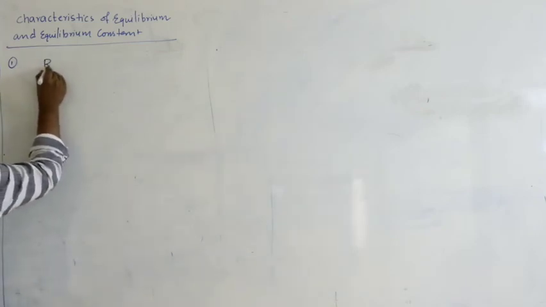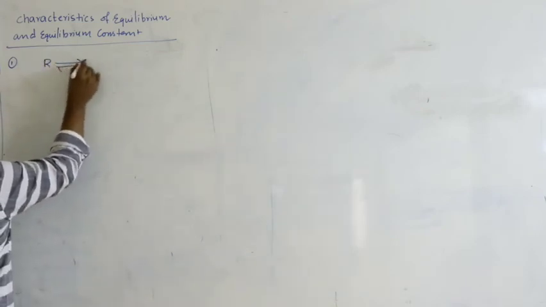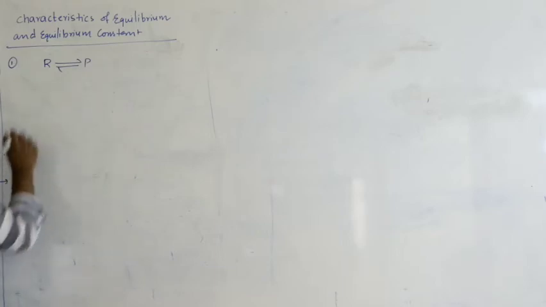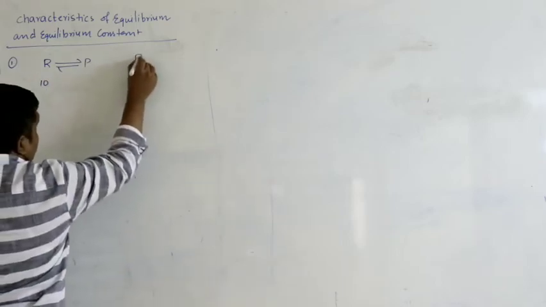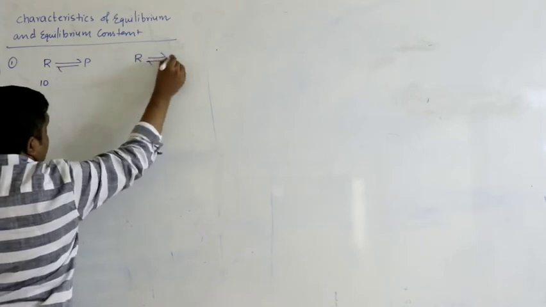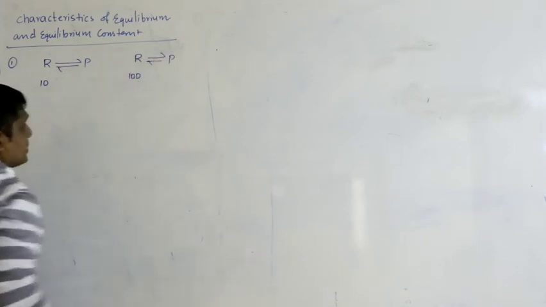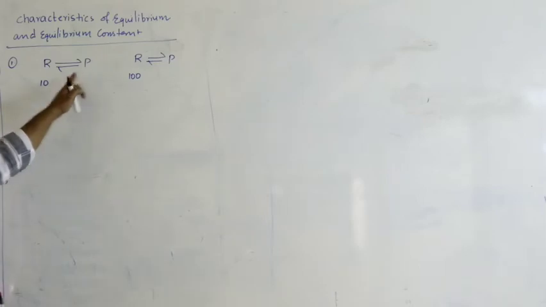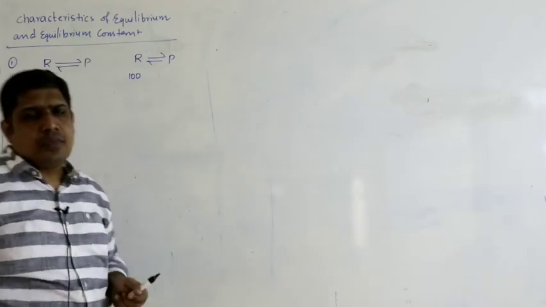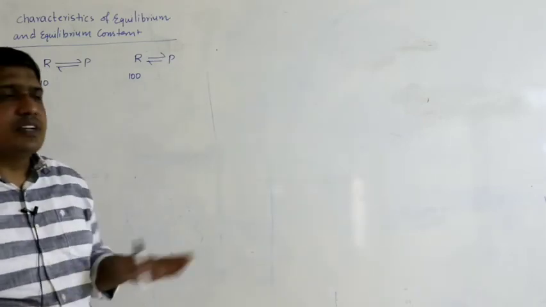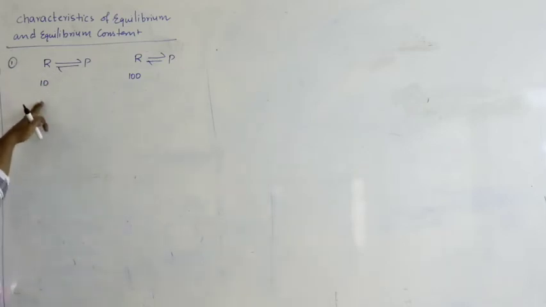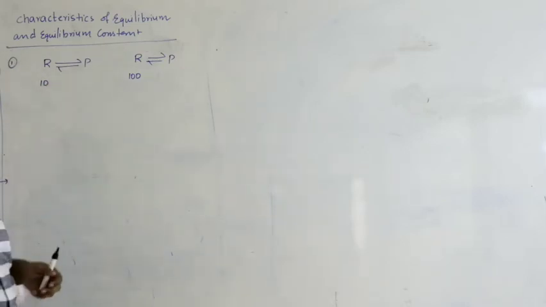That means, suppose the first student is doing this reaction, he started with 10 moles. The second student is doing the same reaction, but he has started with 100 moles.